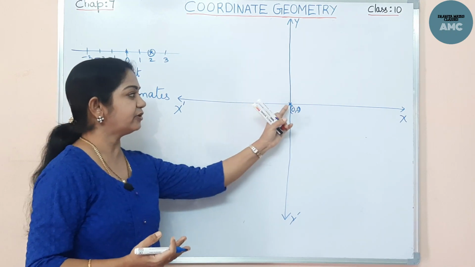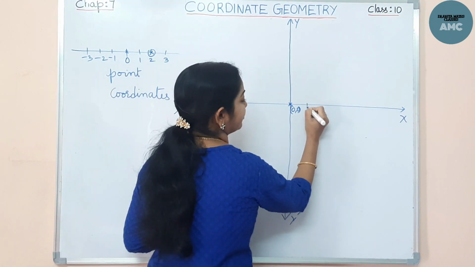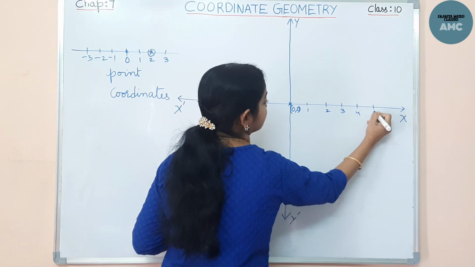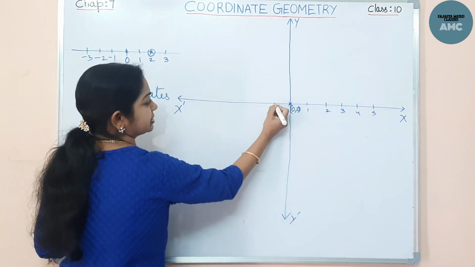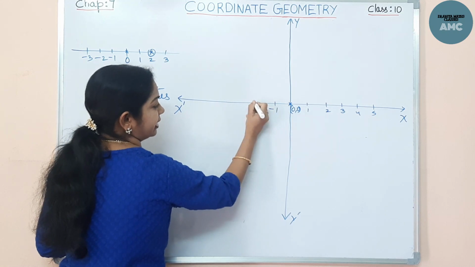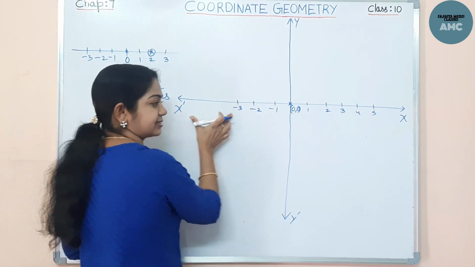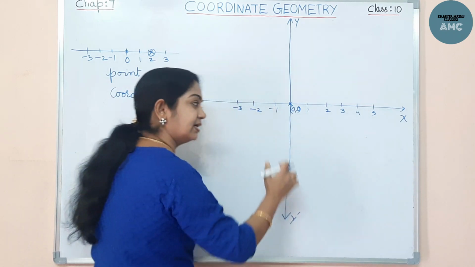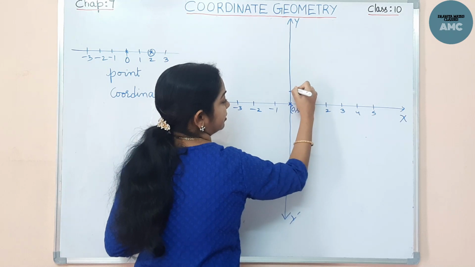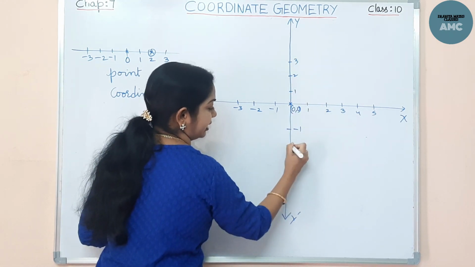From the origin, towards the right side we write all the positive numbers, and towards the left of the origin you have the negative numbers. So negative x-axis, positive x-axis. The same way, towards the upper part you have positive y, and towards the down you have the negative.